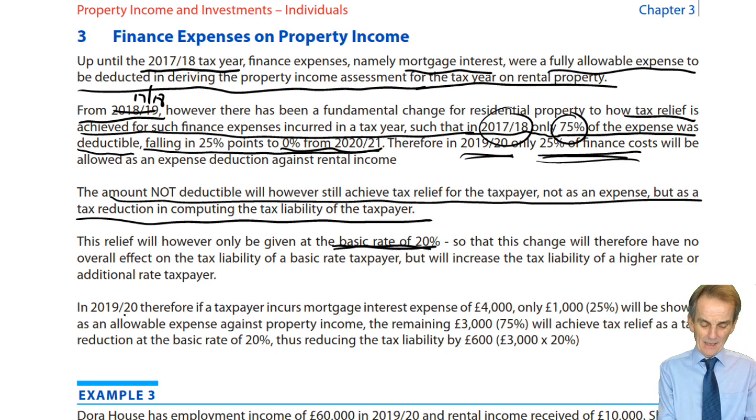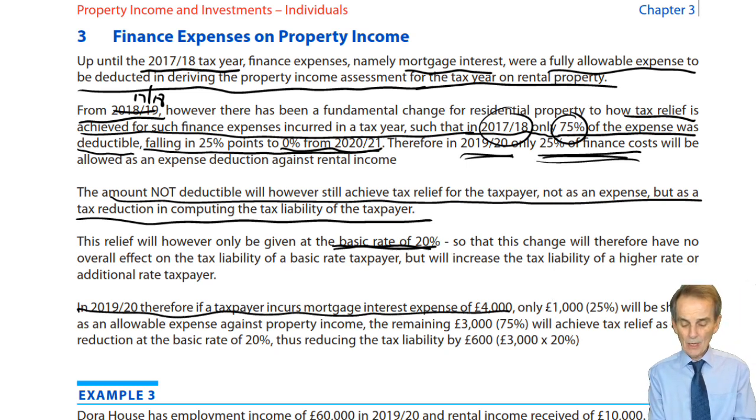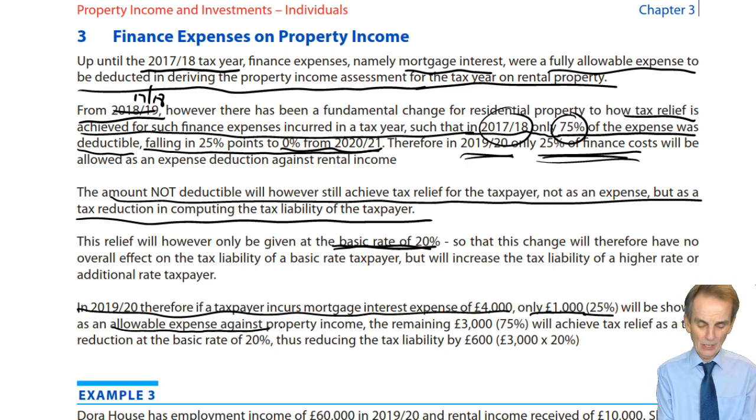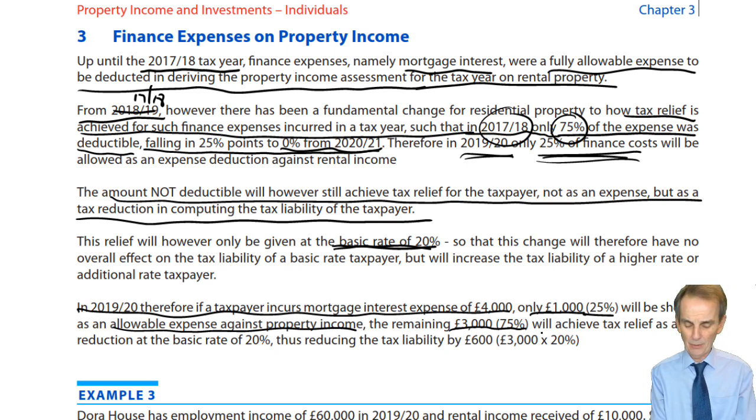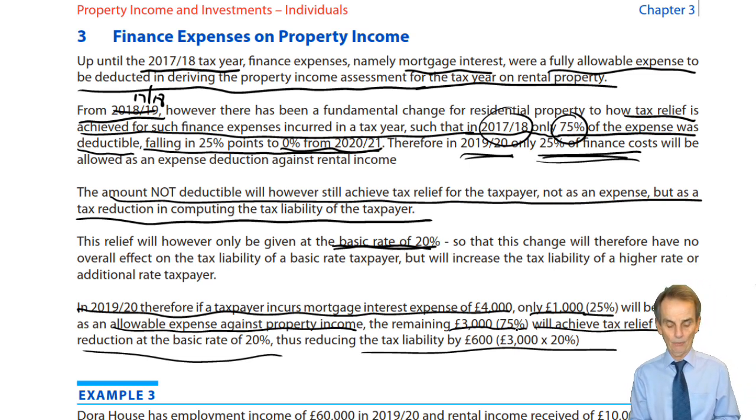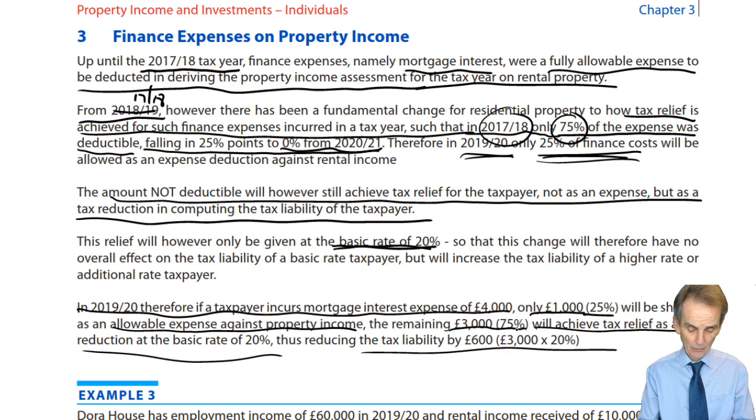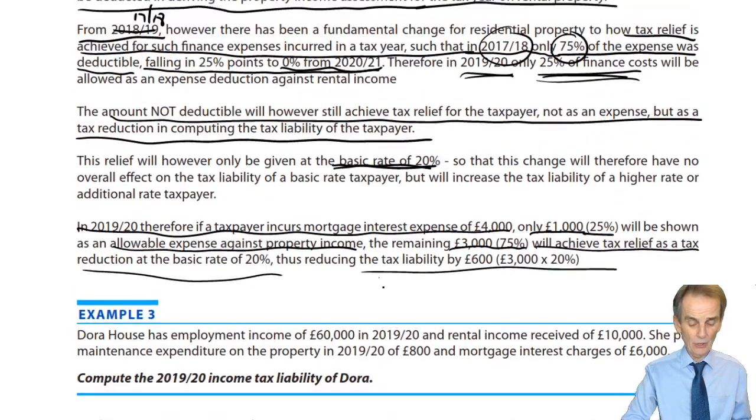So, in 1920, therefore, if a taxpayer incurs mortgage interest expense of £4,000, only £1,000, i.e. 25%, will be shown as an allowable expense against property income. The remaining £3,000, i.e. the other 75%, will achieve tax relief as a tax reduction at the basic rate of 20%, therefore reducing the tax liability by £3,000 at 20%, a £600 tax deduction. And it's that principle and those numbers that will then be used within example 3.